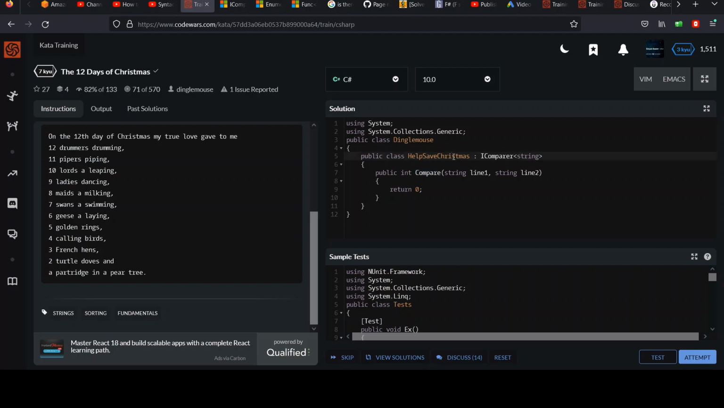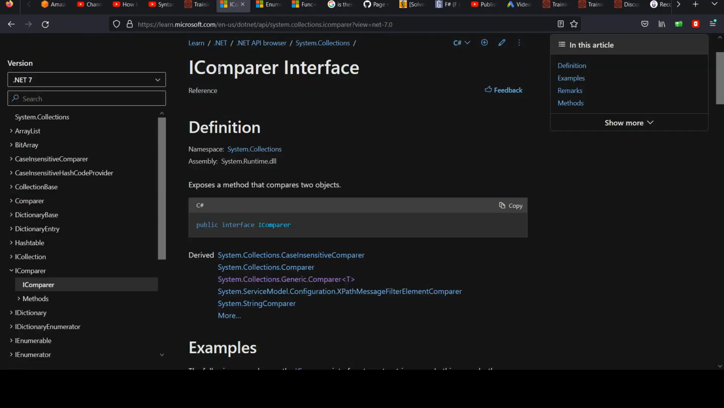You can see this Help Save Christmas class that we're in implements, right? It's got a colon after it, which means it implements this IComparer interface. And I know right away this is an interface because it has this letter I prefix, capital I. When you see that in C# with classes, it's a nice little cue that you're dealing with an interface as opposed to a normal class. And if you pull up the documentation page for IComparer, you'll see they call it an interface.